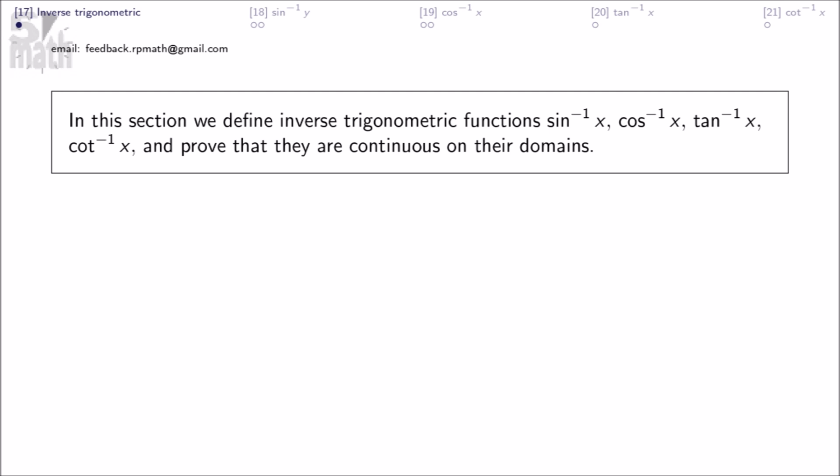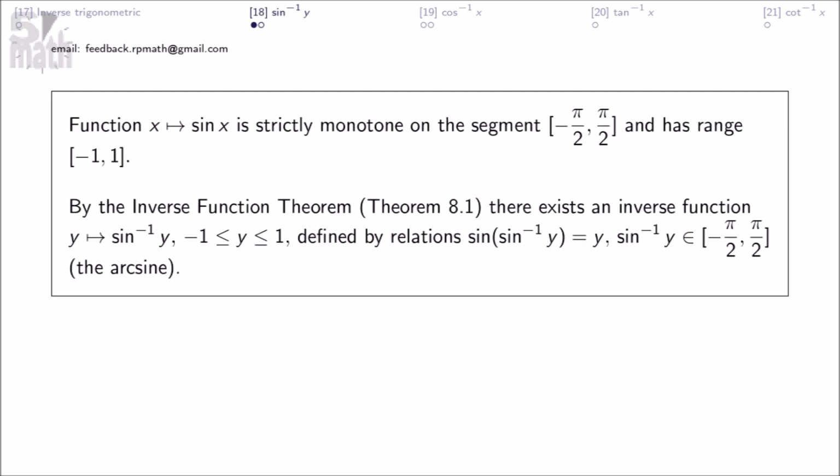In this section, we define the inverse trigonometric functions, inverse sine, inverse cosine, inverse tangent, inverse cotangent, and prove that they are continuous on their domains. Function sine x is strictly monotone on the segment and has range. By the inverse function theorem, Theorem 8.1, there exists an inverse function defined by relations, the arcsine.